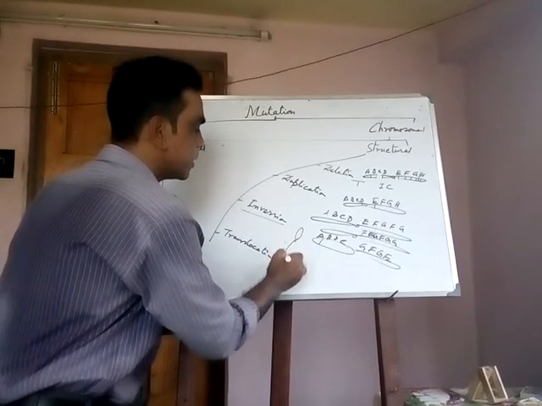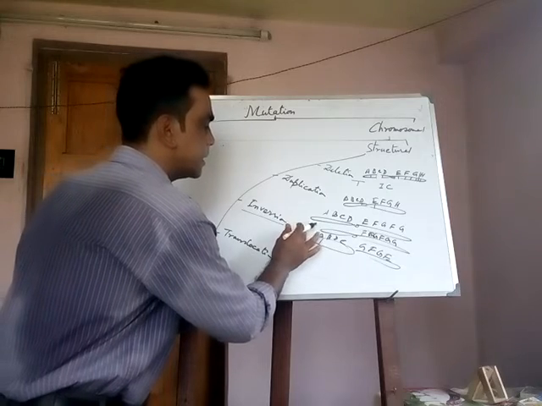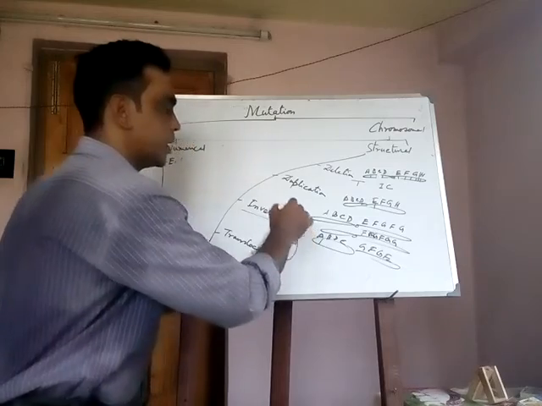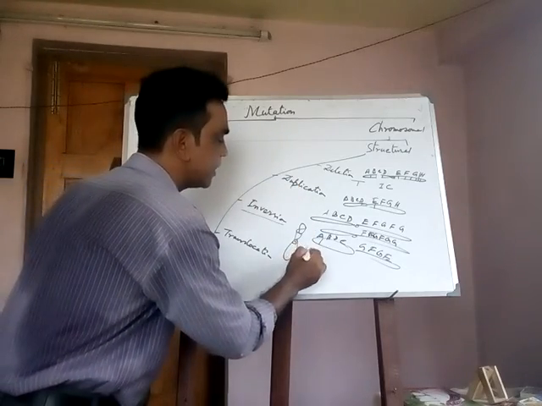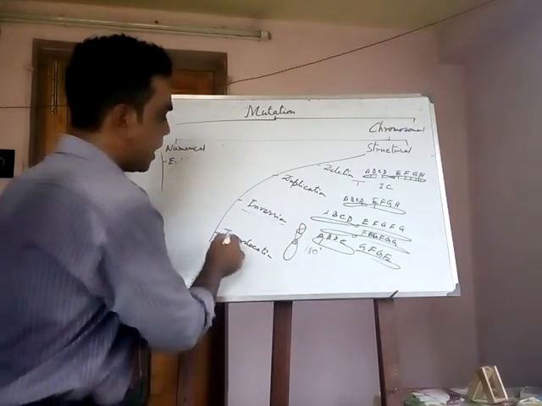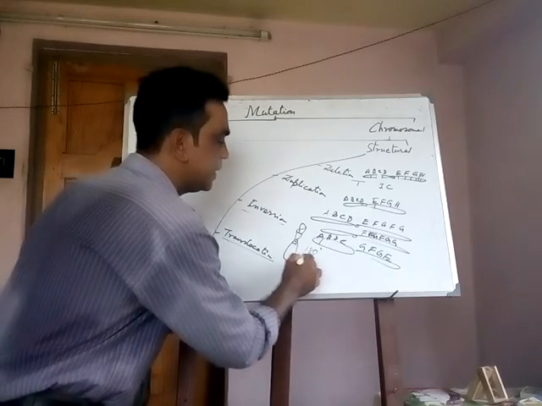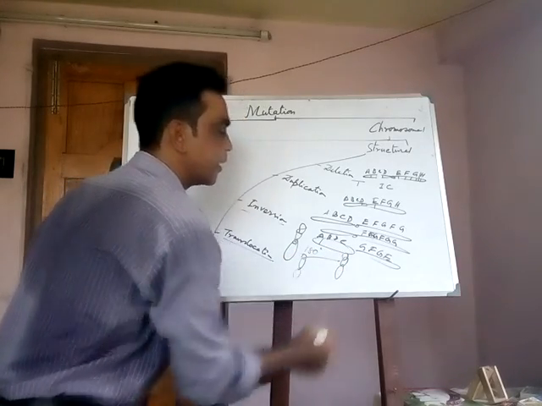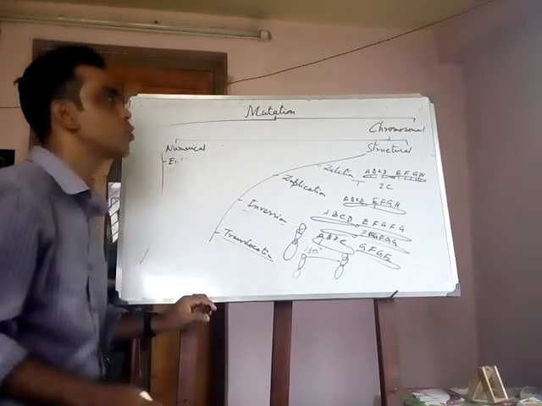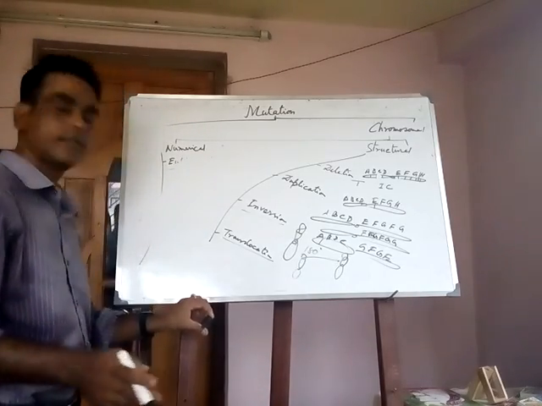Inversion is when a chromosome segment is deleted and reinserted, turning the chromosome through 180 degrees. It is called inversion. And translocation is when one set of a chromosome segment is deleted and attached to another chromosome, which is called translocation. So that is all about chromosomal mutations that I tell you.